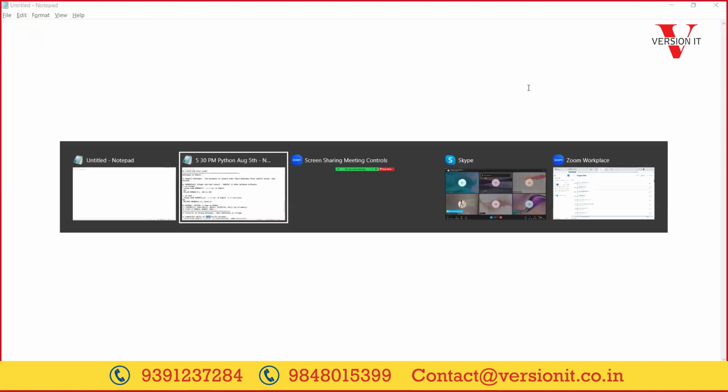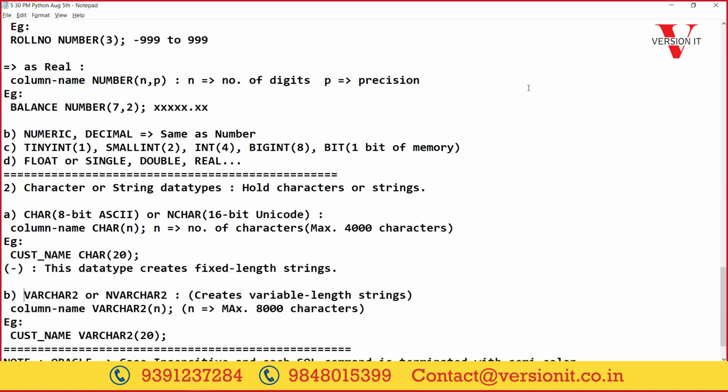To avoid that problem, Oracle has provided varchar2, or even nvarchar2. This is called varchar in other database software. In other databases we just call it varchar, but in Oracle we call it varchar2, variable character, adjustable. However many characters we give, it will provide memory for those many only. No wastage. You cannot exceed the size. But if you are using only a small length, it will provide memory for those characters only.